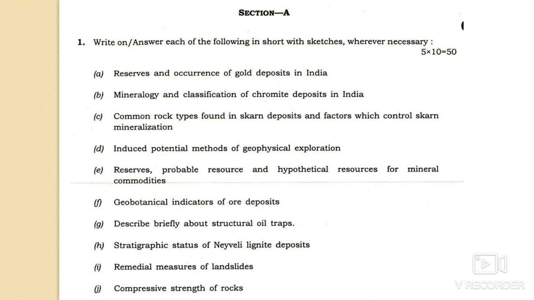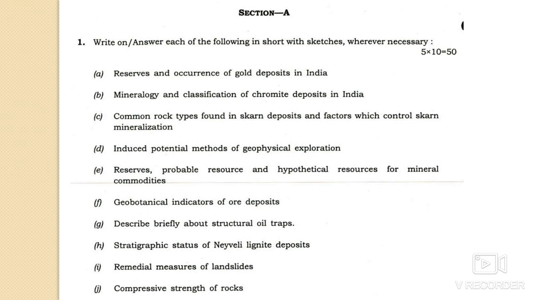That is the major mineral of chromite ores, the only ore for the extraction of chromium. You also have to write down the classification of chromite deposits in India, meaning how they have been classified.